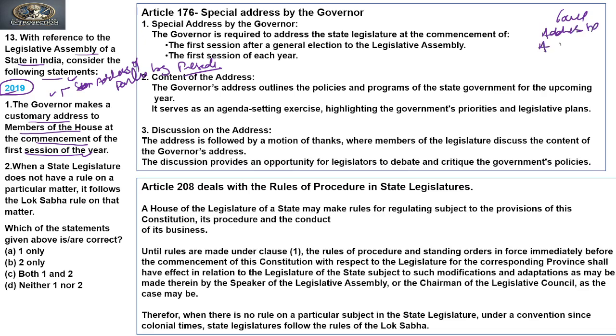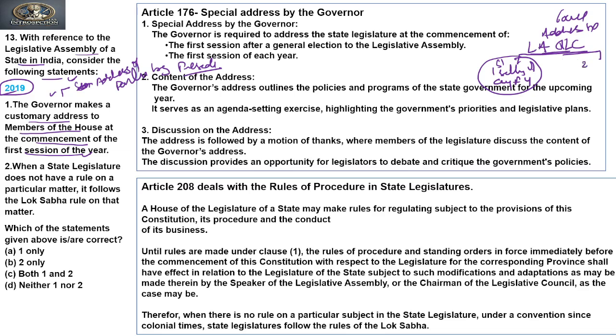the assembly, and if any state has a council, then the assembly and council, on two occasions. The first sitting of every financial year will be addressed by the governor in a joint sitting if the state has a legislative assembly and legislative council, and if only an assembly, then the assembly will be addressed.